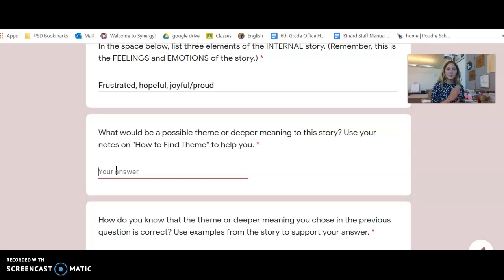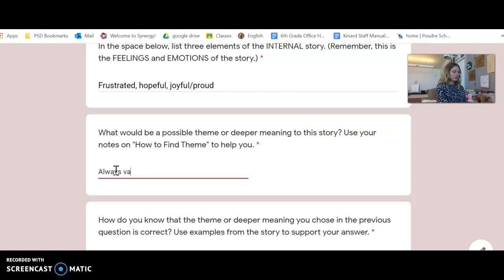If you want to push for more of that 4, you really have to dig deep to, okay, well, what about family? Right? And it can be to never give up on your family, and then kind of explaining that answer will lead you more into that 4 response. And so if it's valuing your family, okay, so what? Why is it important to value your family? And so, talking about those types of things will get you more to the 4. But if you just say a theme and a deeper meaning, you're proficient, it's great, you got a 3. What we want to avoid is summarizing, okay?